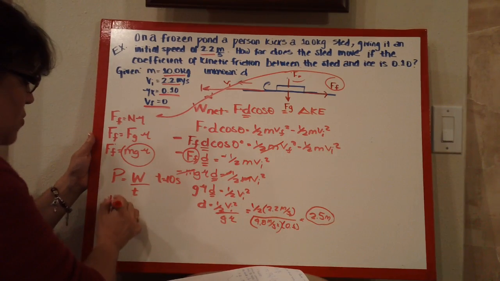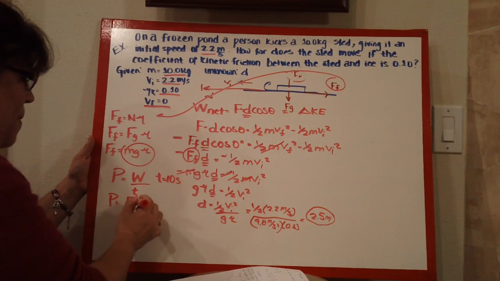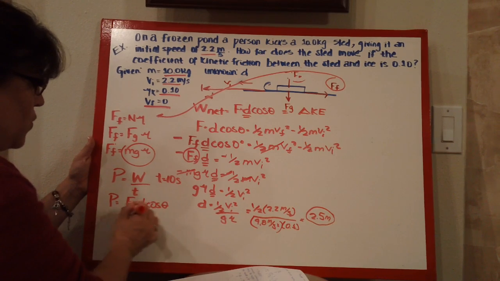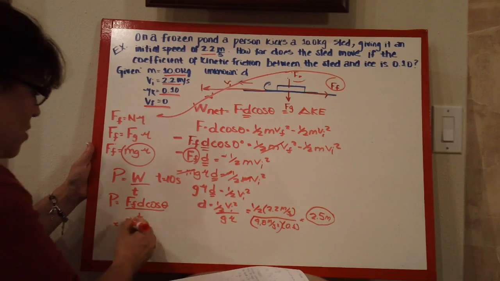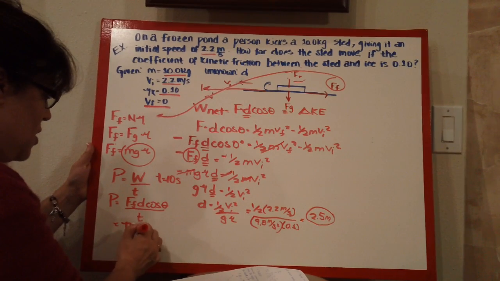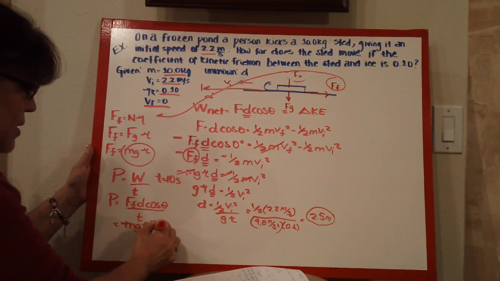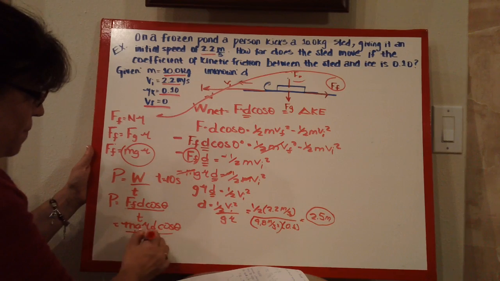The work is right here, the F d cosine theta, over the time. Well, the F we calculated here was just m g mu, the force of friction, m g mu times the distance cosine theta, all over the time.